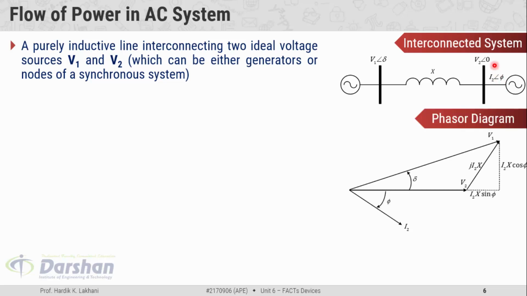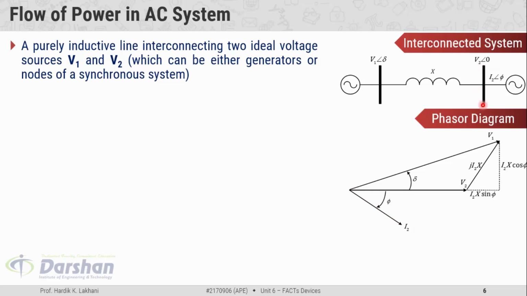Starting with the receiving end voltage V2 angle 0, the first vector is V2. We know that the line has inductive reactance, so the current lags behind the voltage by some angle. That angle is phi. So that is the vector for I2.